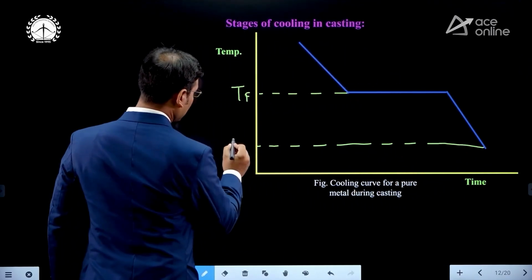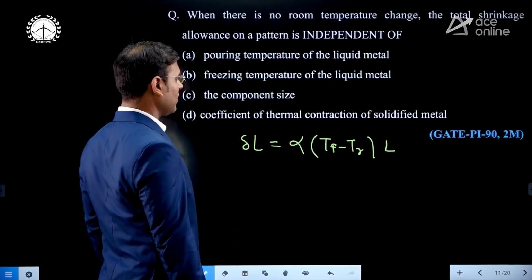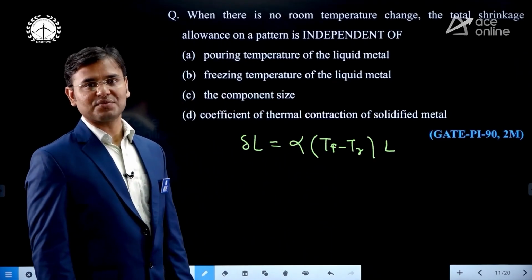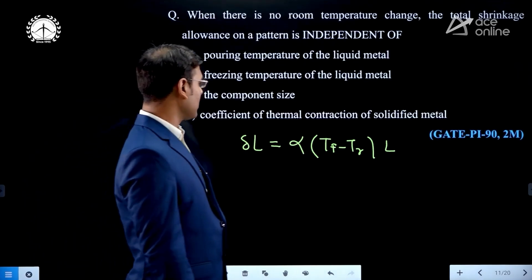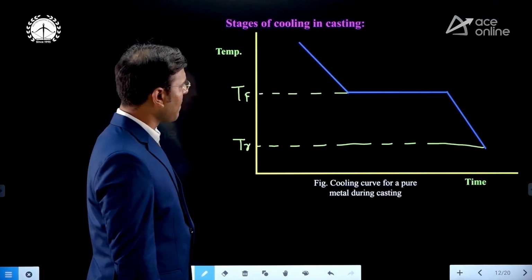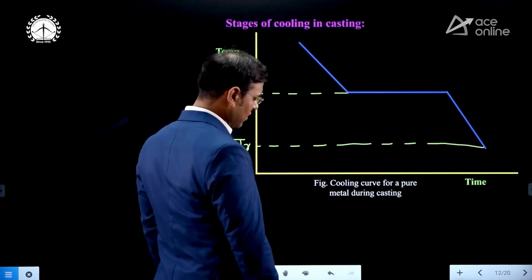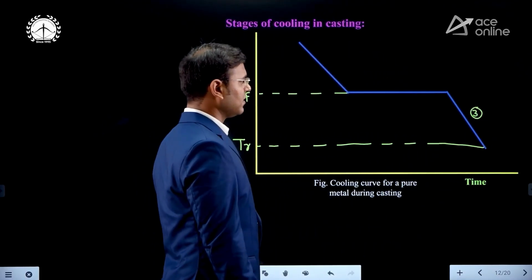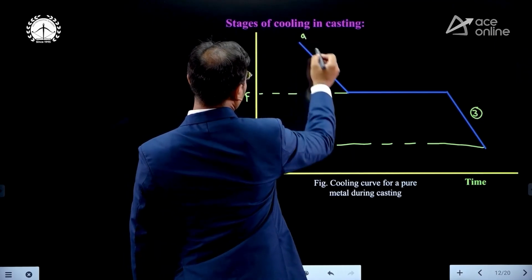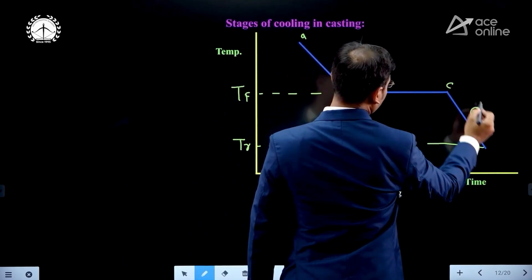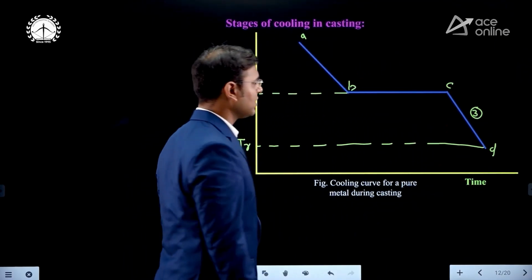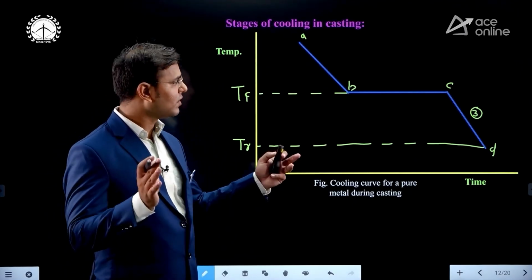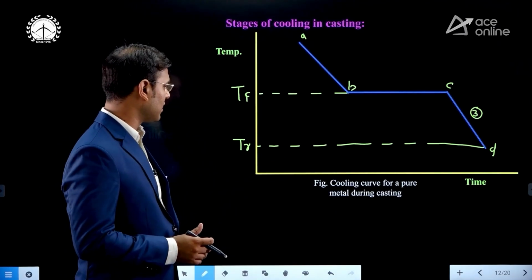Yes, you can see that this is the TR, room temperature, and here the capital L is given. Capital L is what? Original length of component. Now you can see that the solid shrinkage is stage 3. Stage 3 from where? This is point A, point B, point C and point D. C to D is stage 3. At C there is a solid, at D also there is a solid, so it is solid shrinkage, and that formula is written here.